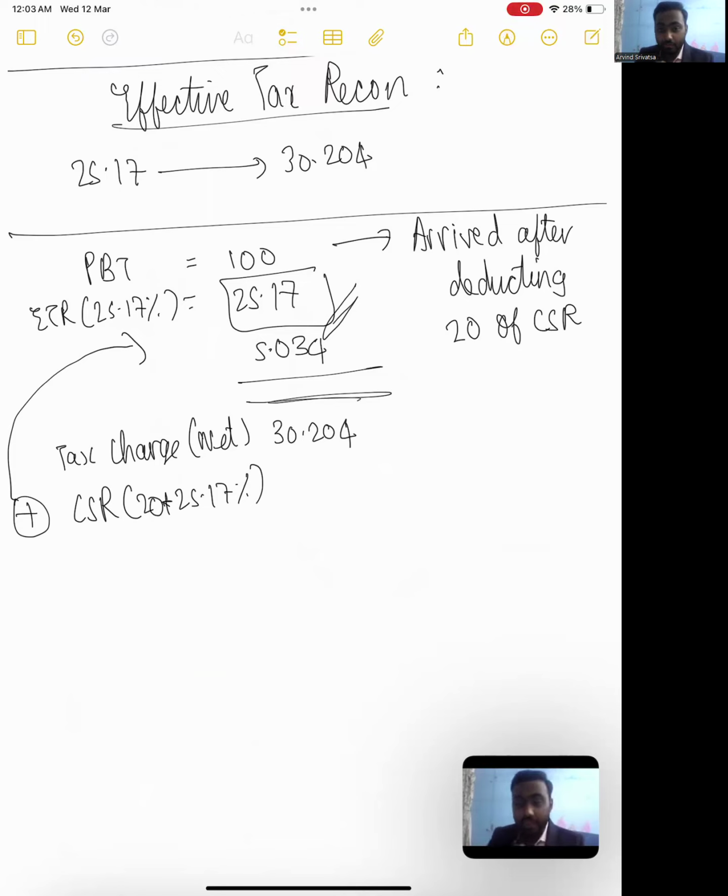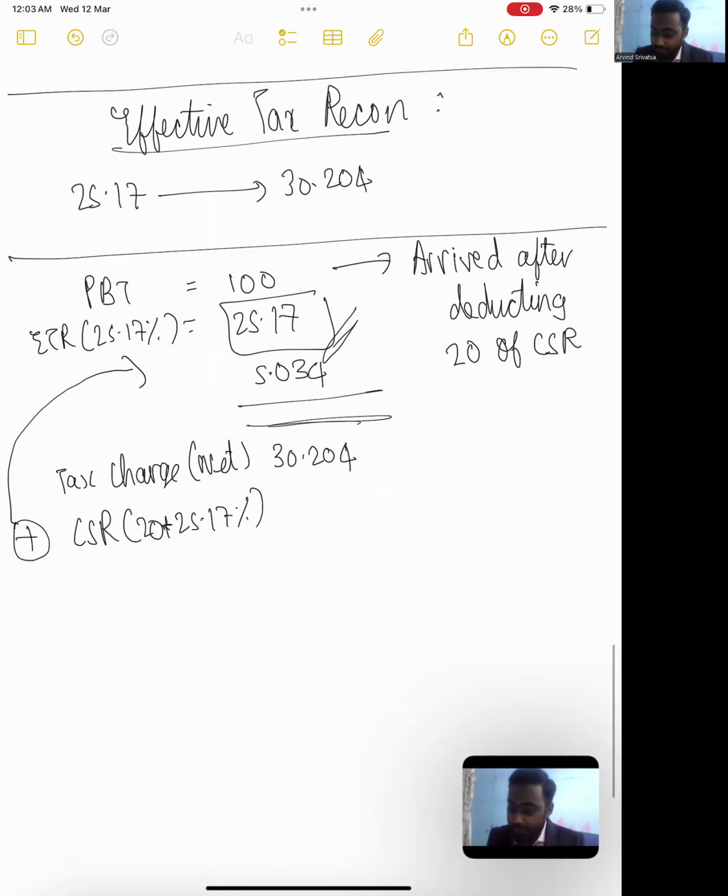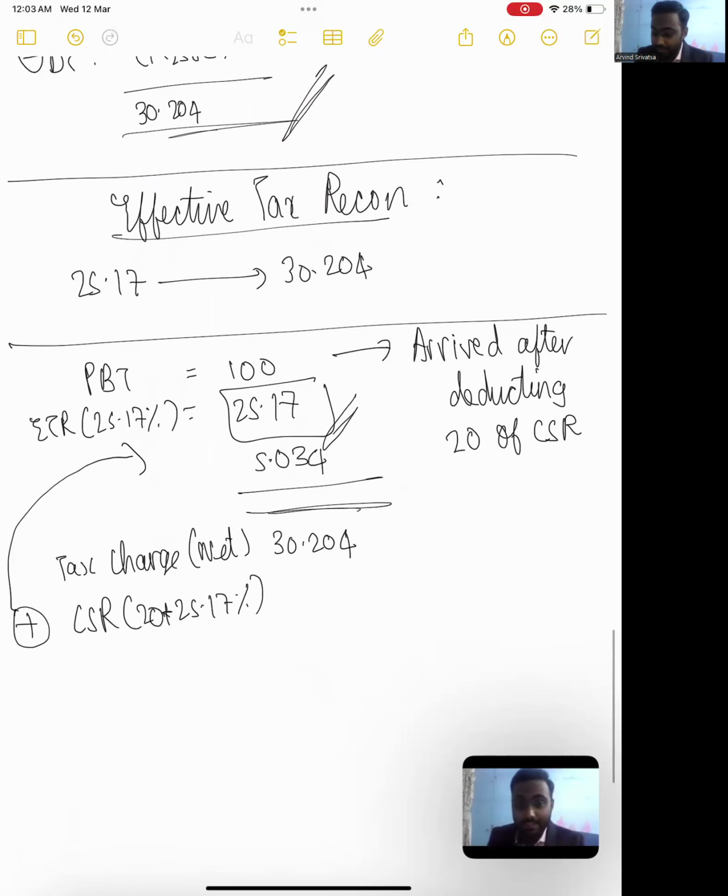So guys, let's do a sense check here. We have a 25.17, which should ideally be the tax charge, but to the extent of 20 rupees of CSR, it should not be deducted from my profit before tax because it is a disallowance in tax. So I add it back to my profit before tax to the extent of 20 into 25.17. I'm sorry, I placed it here. Ideally, it should be coming here. So 5.034. So when I add 25.17 and 5.034, I get a tax charge of 30.204.